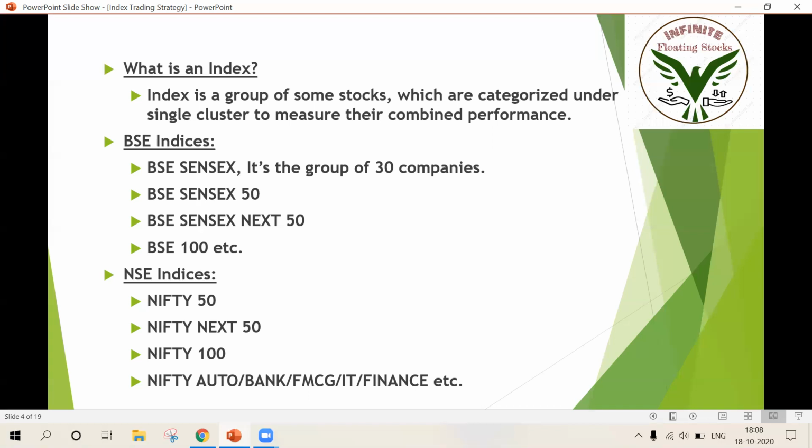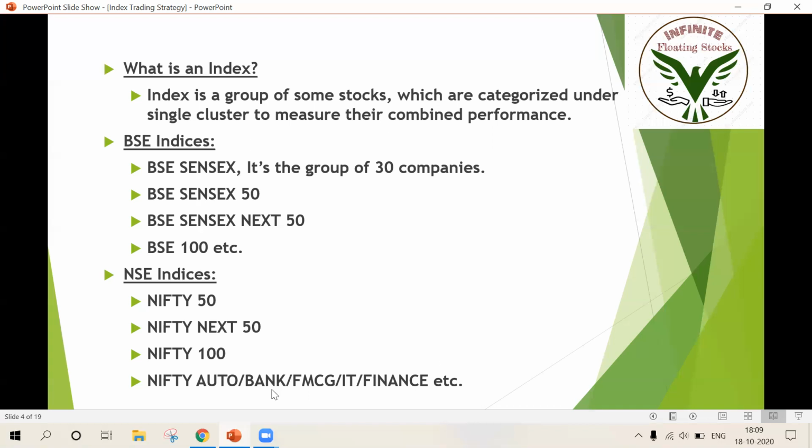Like I told you in the vegetable market scenario, tomatoes and brinjals are stocks. In the stock market scenario, Tata Motors and TVS Motors are stocks. So we use a bag to carry tomatoes and brinjals. Here we use Nifty Auto. Nifty Auto is an index, or it acts as a bag, because Nifty Auto holds all automobile companies.